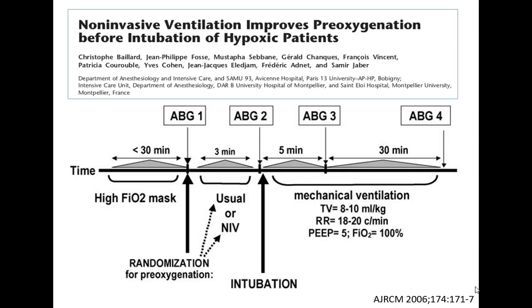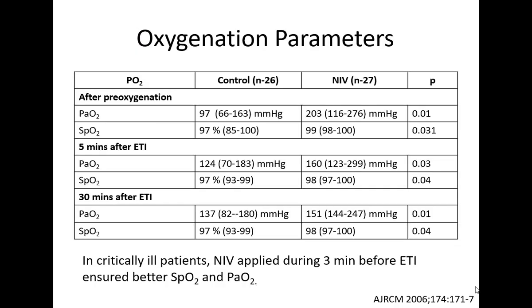Patients were not given a muscle relaxant, and they were allowed to breathe on a pressure support mode with a small amount of PEEP. They did one ABG after that and then intubated the patient, and then the patients were put on mechanical ventilation.